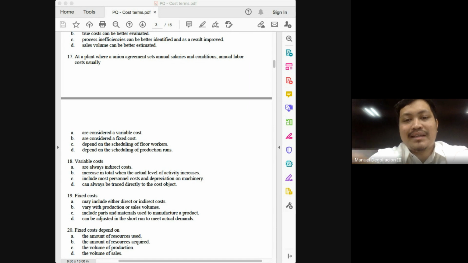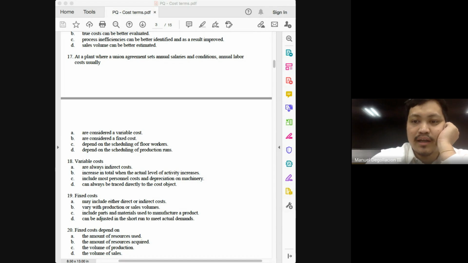So basically, class, what number 17 is telling you is that your salaries, class, are not subject to the amount of activity. Okay? It is subject to the conditions set in the agreement, class. So regardless of the activity, if salaries are set already, then these costs will be considered a fixed cost.